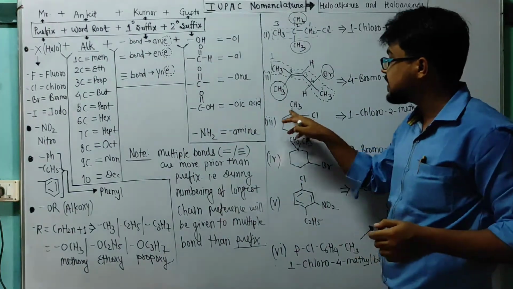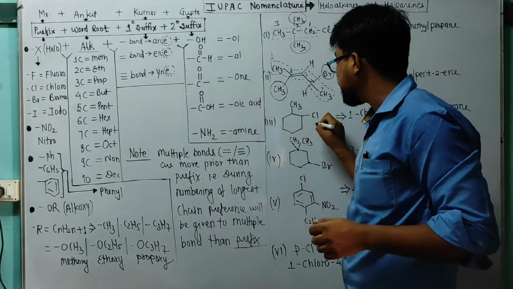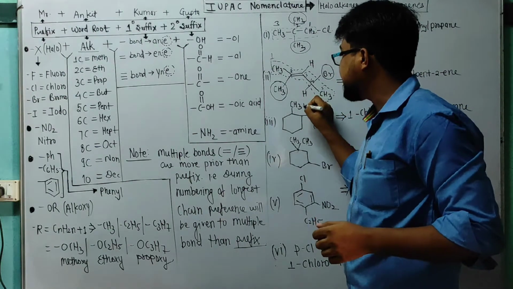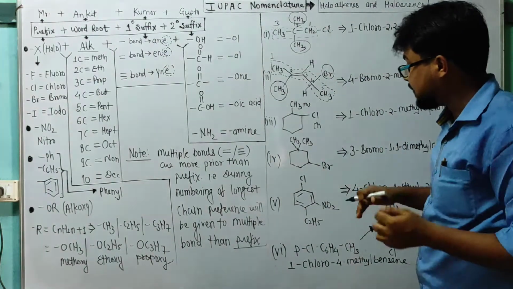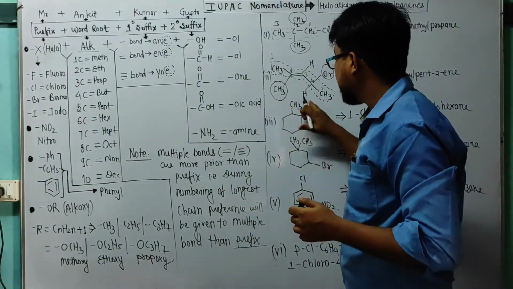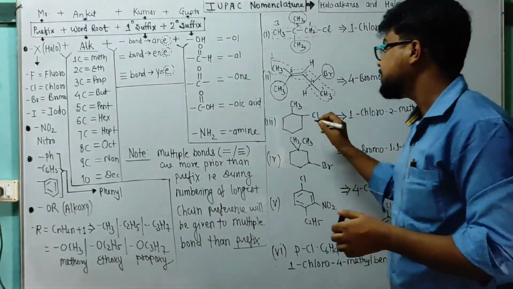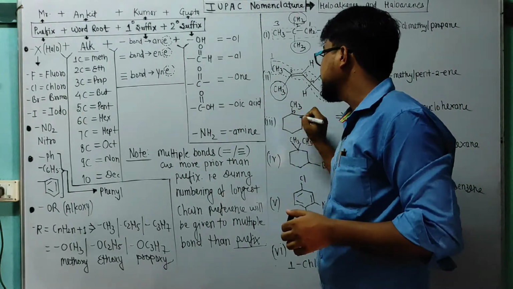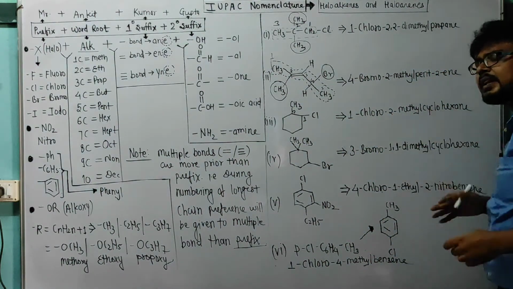Suppose if a cyclic system is there, then from where will we start numbering? So students, here single bond, here single bond. Done. So it is again chloro, meaning Cl, and methyl, meaning Me. So where will I start? According to alphabetical order, which one is first? Chloro. So that's why 1 and 2. So what is this? 1-chloro, 2-methyl cyclohexane, nothing else.